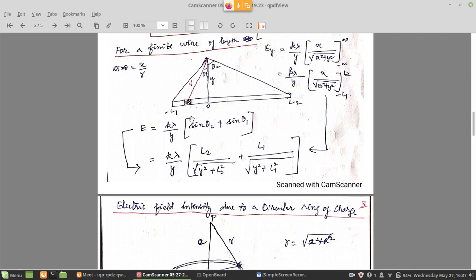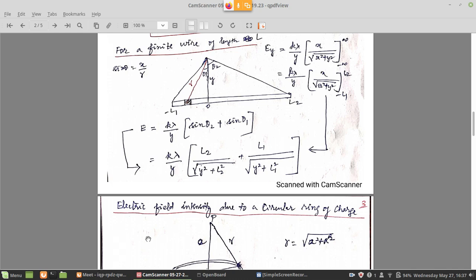Basically it is nothing. See, if you do this, this is x square plus y square. So here, y plus L1 square is the R. This is R1 I can call, and similarly here I can call R2. Because of the unequal lengths, we are getting this big expression here. So this is how for a continuous line charge one can calculate the electric field at a point for two cases, finite wire and infinite wire.